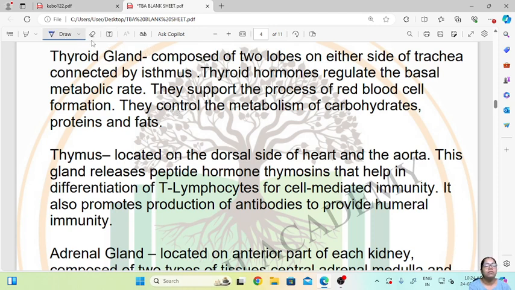The thymus will secrete the hormone thymosin that helps in what? Differentiation of T lymphocytes for cell-mediated immunity. It also promotes production of antibodies to provide humoral immunity. So basically the thymus secretes the thymosin hormone, and that is helping in what? That is helping in our immunity, in protecting the body from external germs.